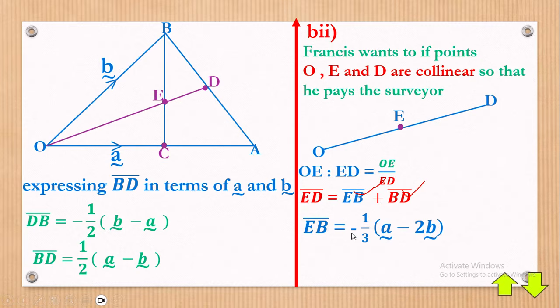Now I think that's what I have here, negative. But then this negative comes and affects this. Negative times this will give you a negative. Negative times this will give you a positive. So we shall start with 2b. And then we shall have the story as EB is the same as a third of 2b minus A. If you multiply this negative in here, that's how you come back to that answer.